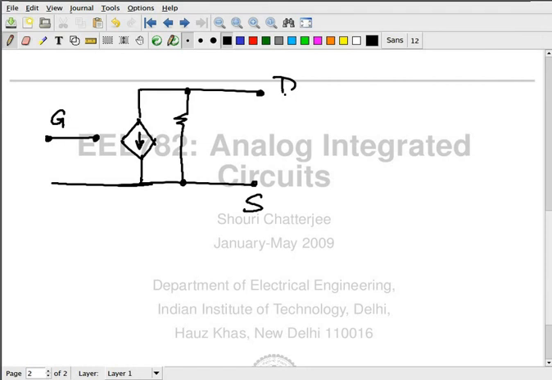As far as I am concerned, I'll give you the relationship that I need you to use in the homework problem or in the exam or wherever, and you are going to use that particular relationship to solve that particular problem. If we are talking about simulation, then this relationship is built into the simulator, into the model of the MOSFET that you use for your exercise. So it's not of too much concern what this relationship is between the gate to source voltage and this controlled current source. What about the resistor? Is the value of the resistor constant?